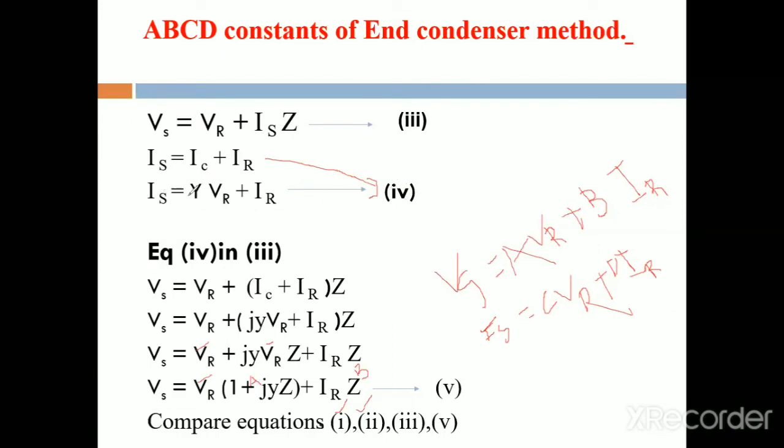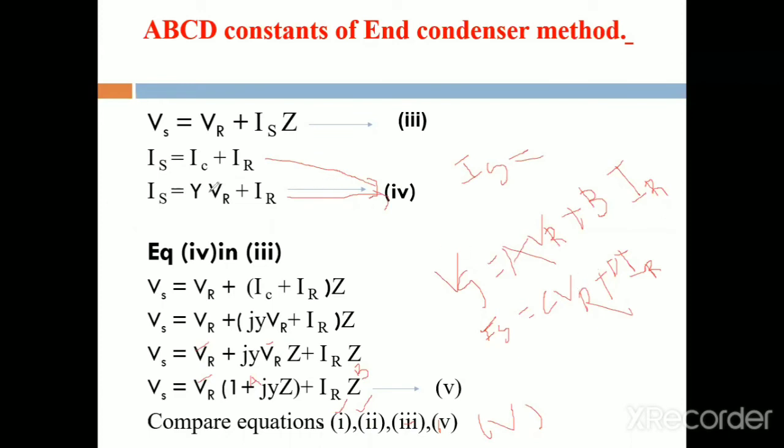Equation number 4 and equation number 5. Compare these two. First, compare the Is equation. What is the formula for that Is generalized equation? Is is equal to CVR plus DIR.